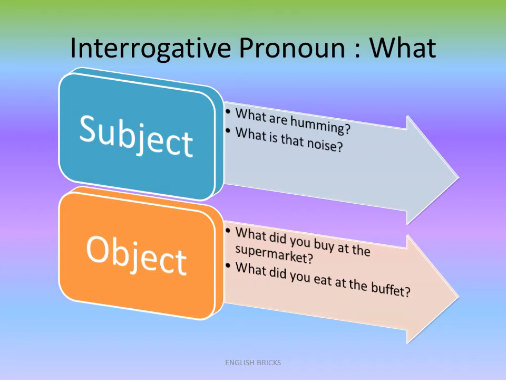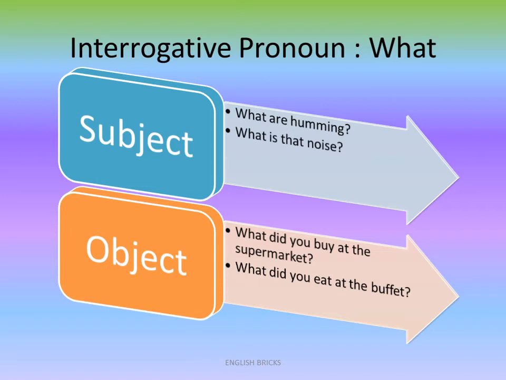Look at it in the object position. What did you buy at the supermarket? So if you see this, why is it in the object case? This is an indirect object case because you have you there, you are interested in you, and what did that person buy? So, what becomes an indirect object.